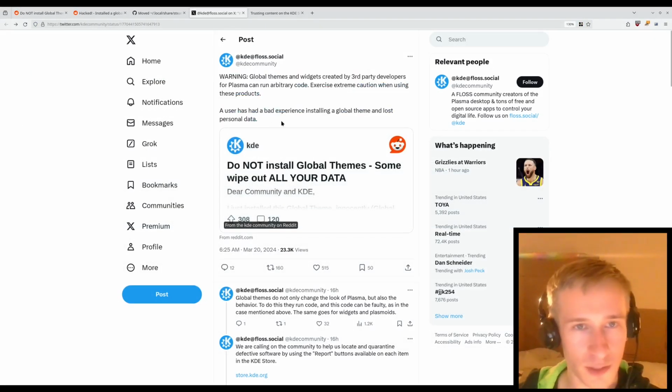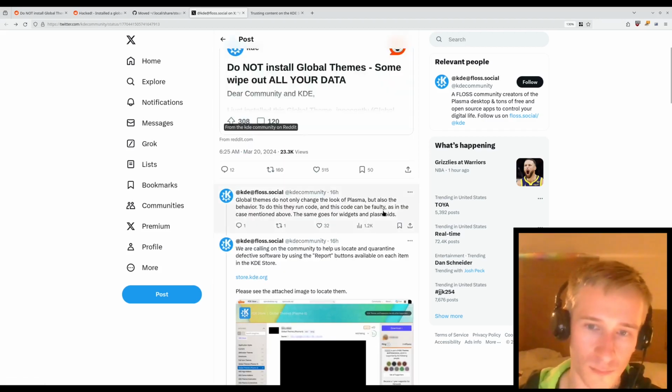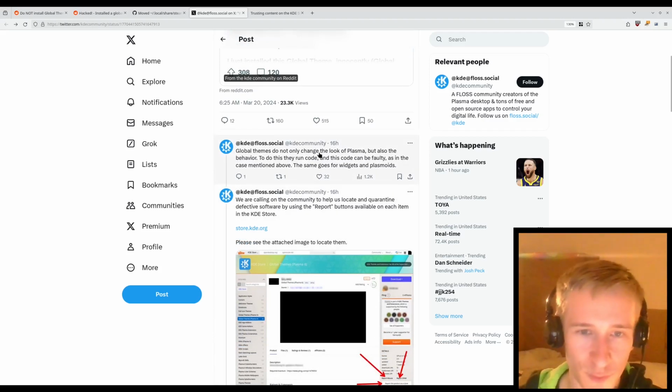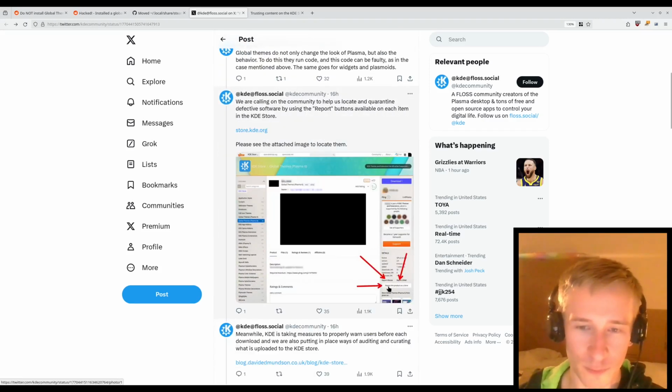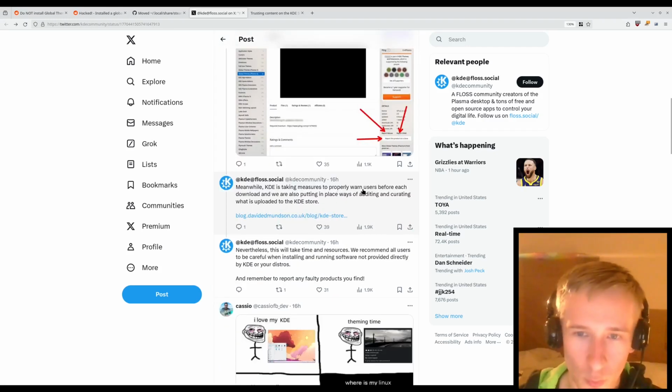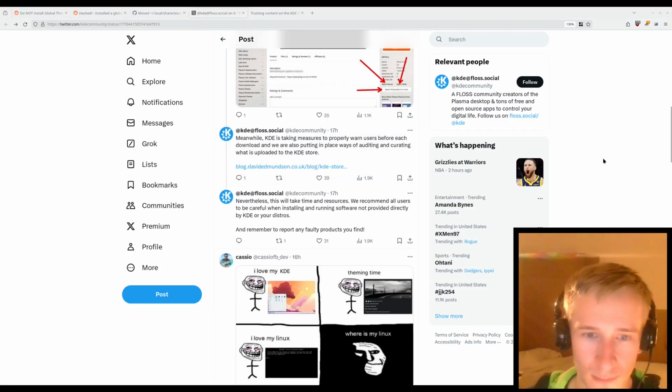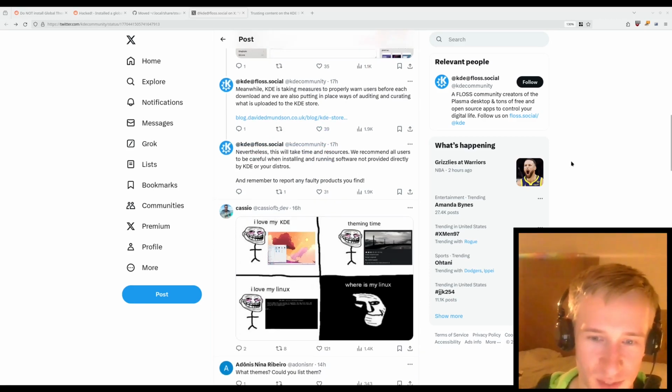They issued a warning here on their Twitter page and went into a lot of detail on how they're basically responding to this situation. They're providing info about what happened, calling for the community to report themes that have issues, taking extra measures to warn users before downloading themes. Users, of course, already making memes about the situation.